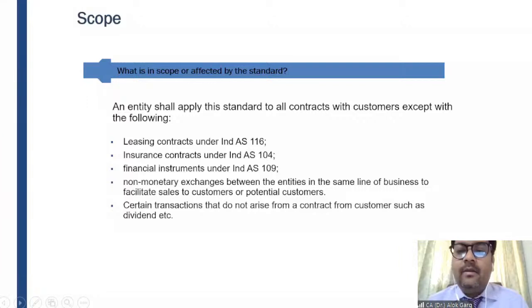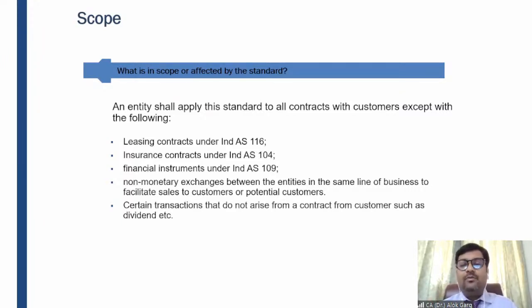So what is included in the scope of this particular standard? I have told you that this standard provides a single model to account for all revenue transactions. I'm not saying that this standard is applicable to all income transactions. I am saying this standard is applicable to transactions with customers.